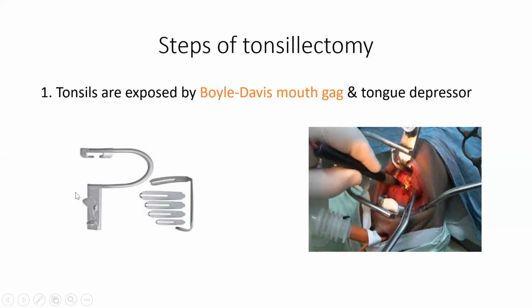The first thing is, we open the mouth of the patient with a Boyle-Davis mouth gag with a blade or a tongue depressor. Here we can see that this tongue depressor has a slit. There are other types of tongue depressor which are plain, but here it has a slit. The advantage of the slit is that when oral intubation is done, the slit will accommodate the endotracheal tube and it will not hamper the bleeding. However, if nasal intubation is done, then we can use either a slit or a plain blade. It is a self-retaining instrument. So the first step is to expose the tonsils by opening the oral cavity with the Boyle-Davis mouth gag and tongue depressor.